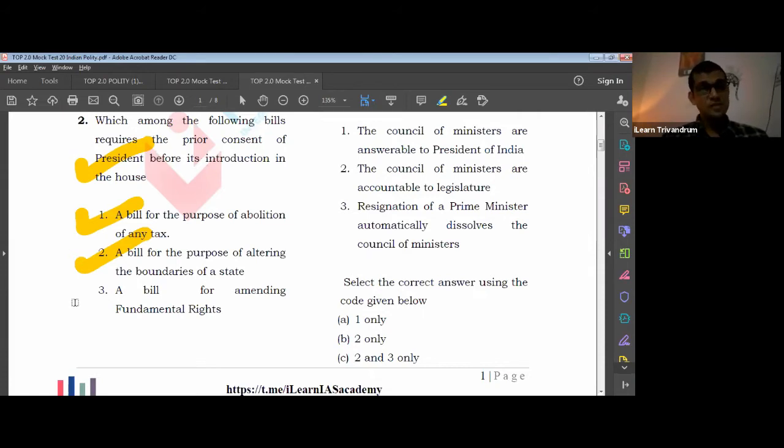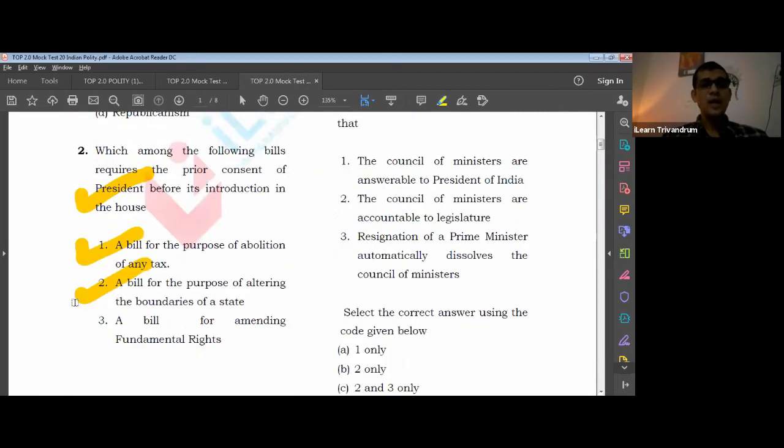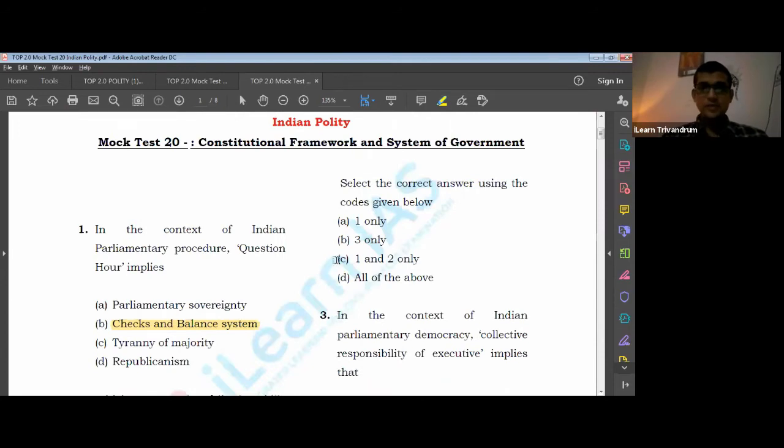Can we have a joint session here? No, we cannot have a joint session in the constitutional amendment bill. And should the president sign it? Yes. Once it comes to the president after the houses have passed it, it must be signed by the president. So the answer is 1 and 2, which makes the answer C. Okay, answer is C. All right, let's move on to the next question.